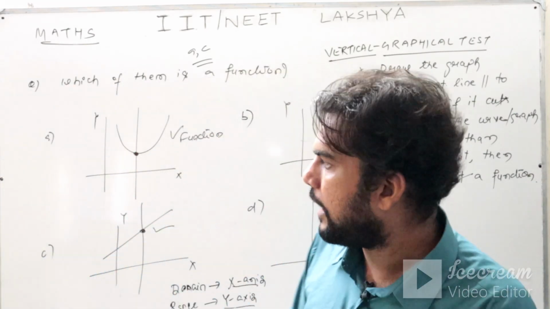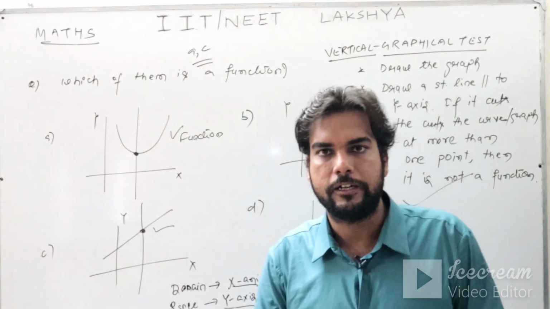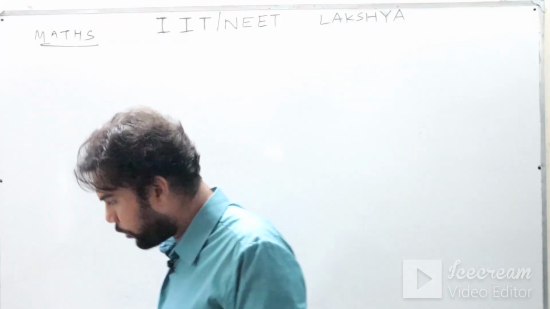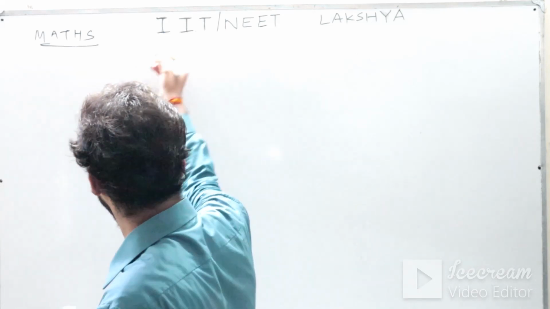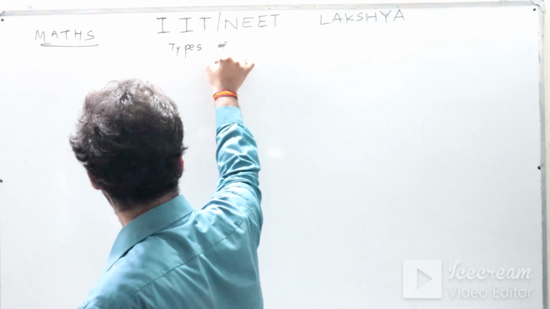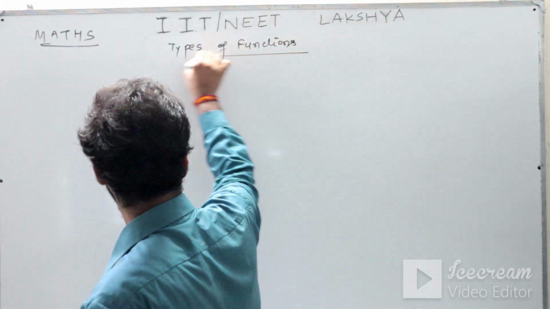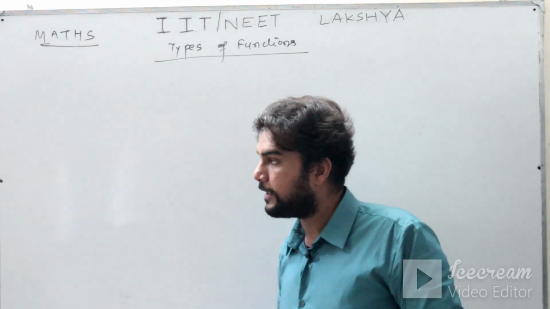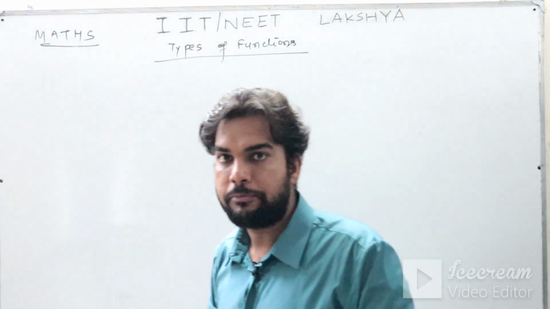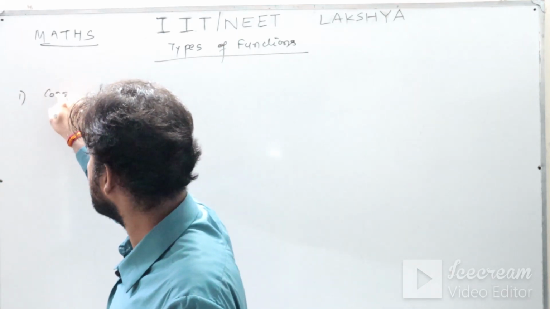Note it down, and now I am going to take some basic graphs, some basic functions. So let us continue with the domain and range of some basic functions. So I am putting here types of functions. This list is very important for us so that we can solve the questions properly. So types of functions. The first function is your constant function.